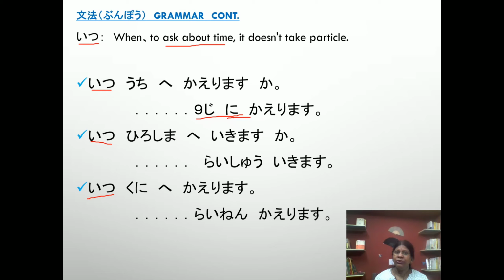It takes the ni particle after the time because it indicates a specific time. Look at the second and third answers. There is no particle: raishu ikimasu and rainen kaerimasu, because there is no requirement of the ni particle. Hope you understand. Please pause my video. Make 3 questions using itsu.